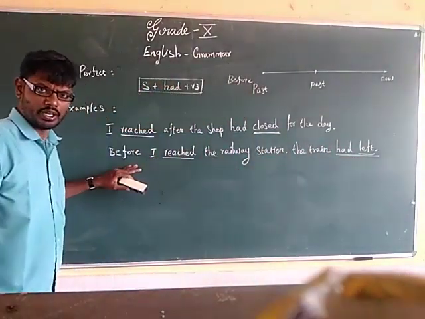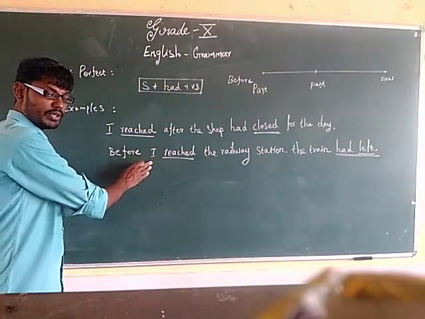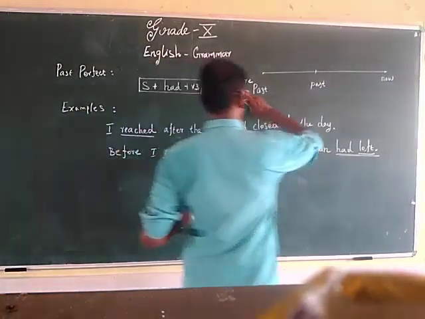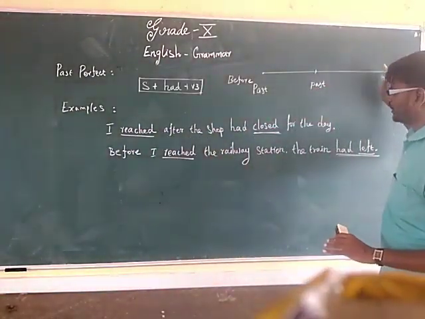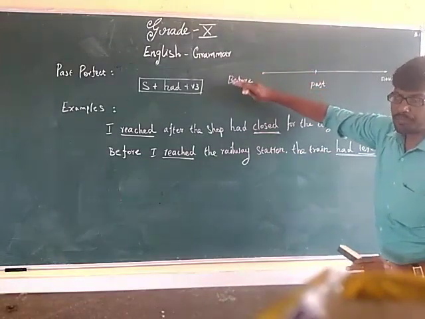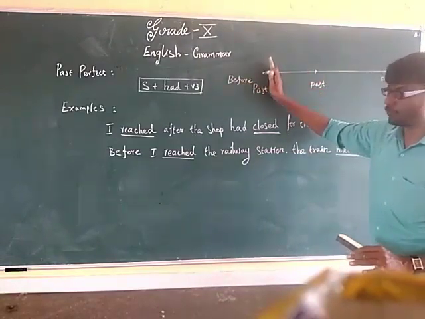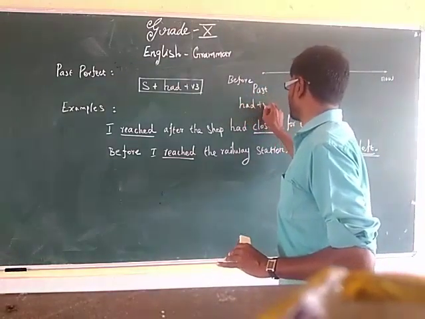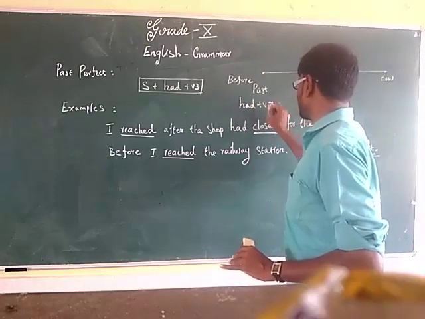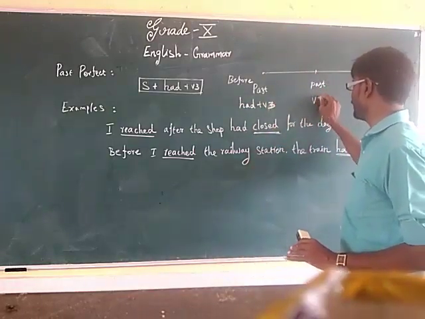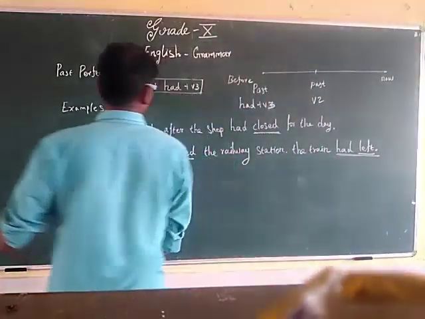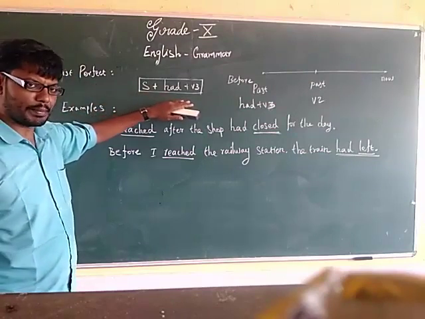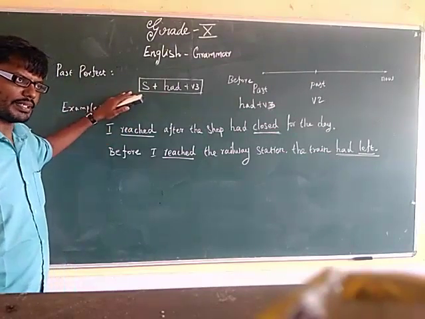This example is very simple. It will help you understand this past perfect in a better way. When we are talking about two past incidents, the incident which took place earlier is to be mentioned in past perfect tense, and the next action in past tense. This is the structure for past perfect: subject plus had plus V3.